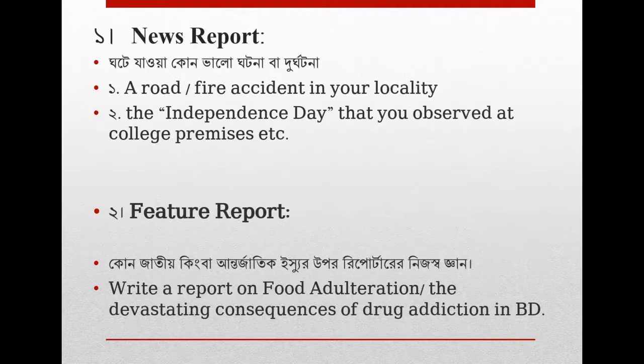On the other hand, a feature report can be a national or international issue. It will be longer and goes into more detail and is usually concerned with more than just a single incident, whereas the news report provides basic facts about something that just happened.